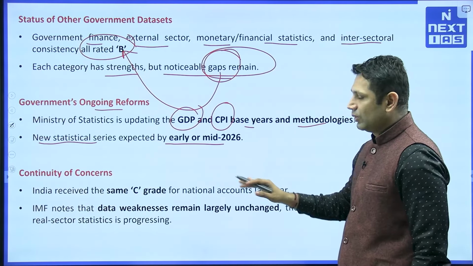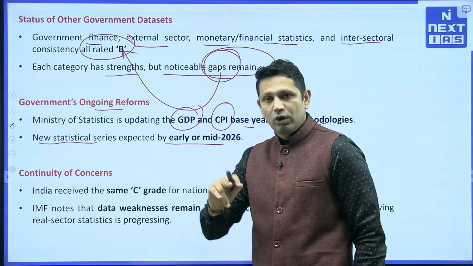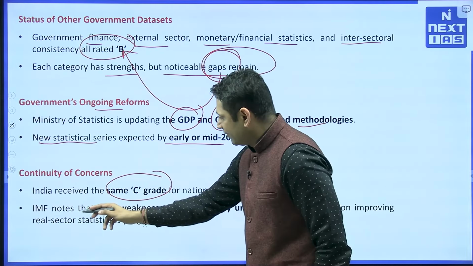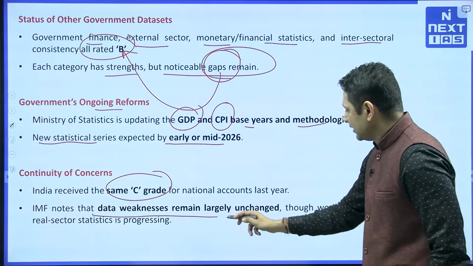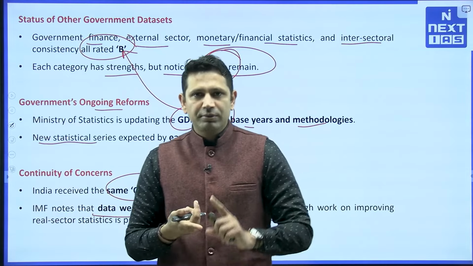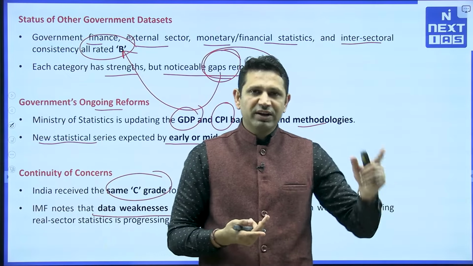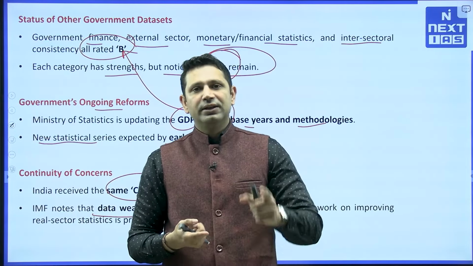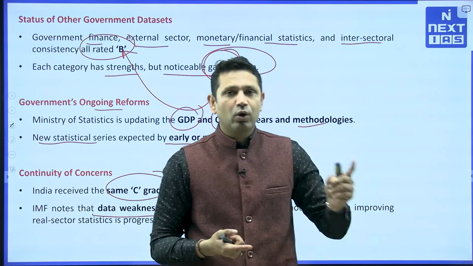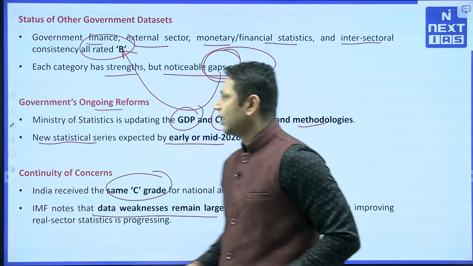The next is continuous concern. The continuous concern is that last year also we got the C grade status, so we need to change that. IMF has noted that the data weakness remains largely unchanged. So what is the observation of IMF? IMF's observation is that last year also we were having the same status, this year also we are having the same status. That means the problems which were there last year are also continuing this year.